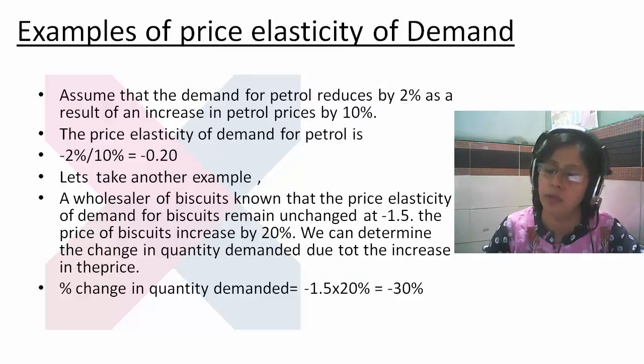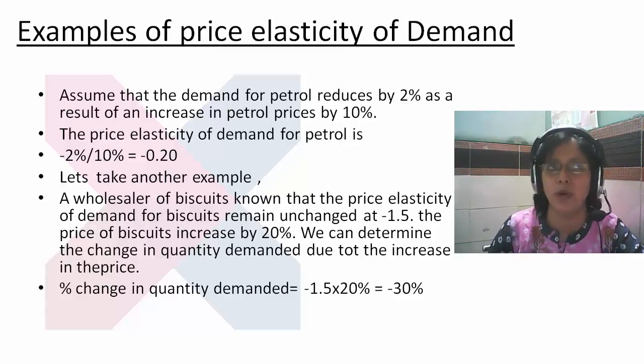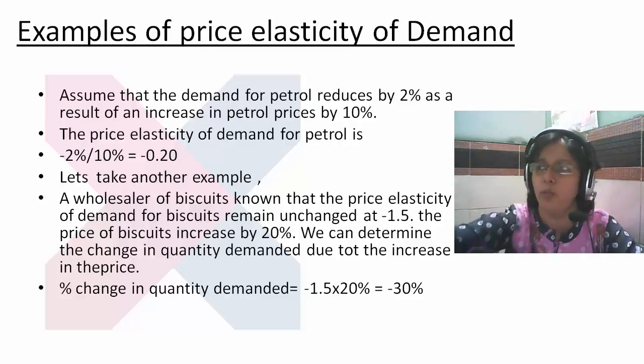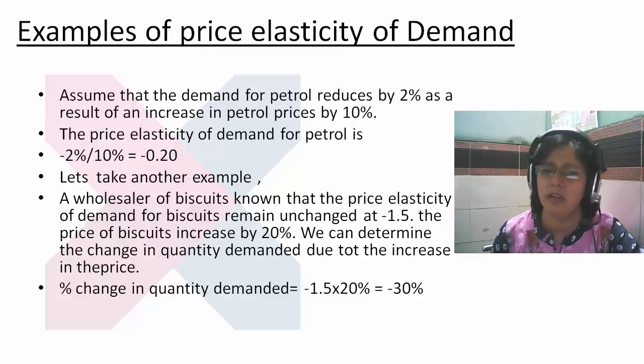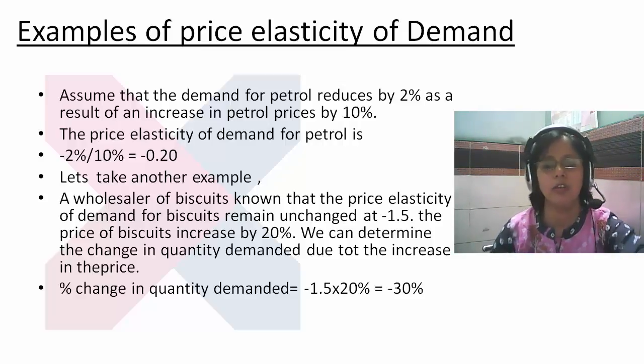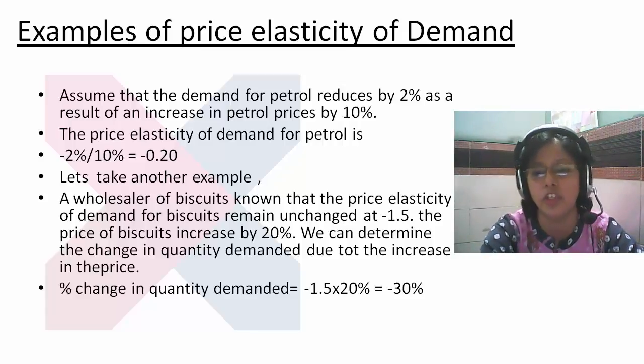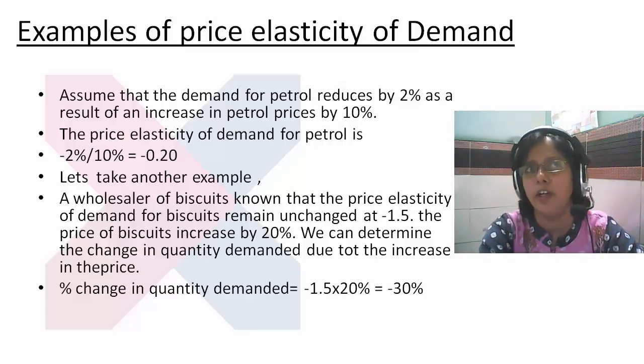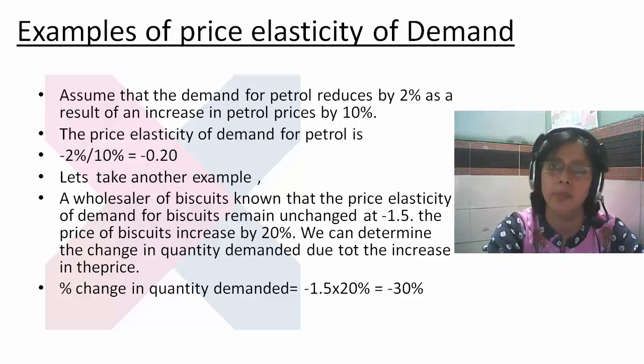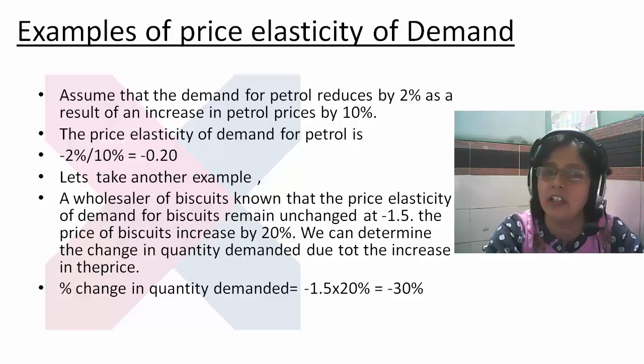So here we have an example. We will calculate using our example. As we know, the price elasticity of demand is always negative, so minus 2% divided by 10% is minus 0.20. Now we have a different example, that is a wholesaler of wheat. Wholesaler of wheat, that means the demand can remain unchanged. See, demand of a biscuit remains unchanged at minus 1.5, and the price of a biscuit increased by 20%. There is no change, the demand of the product neither increases nor decreases. People still remain on the same thing.